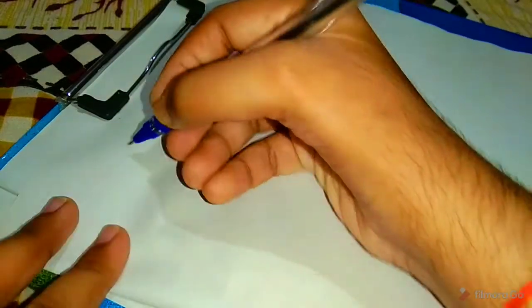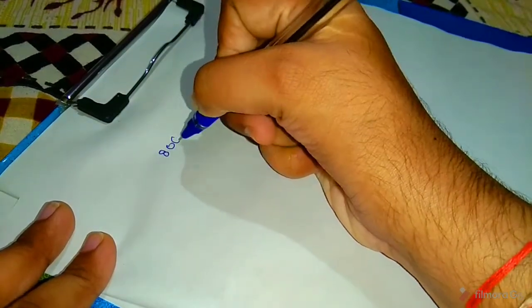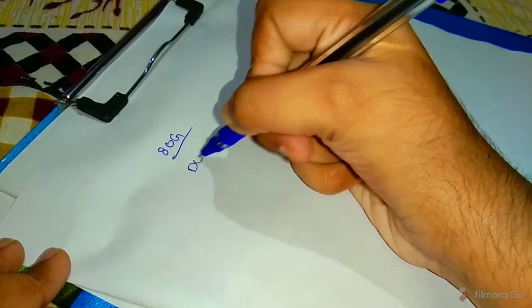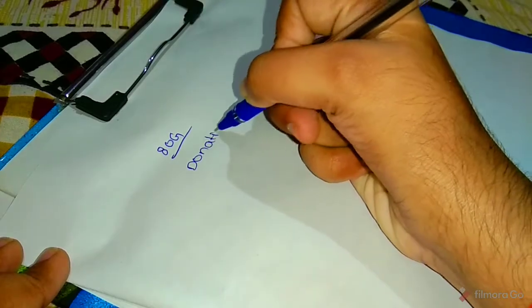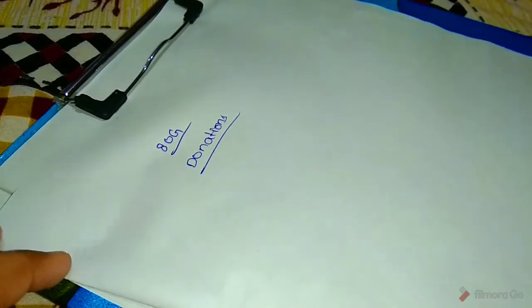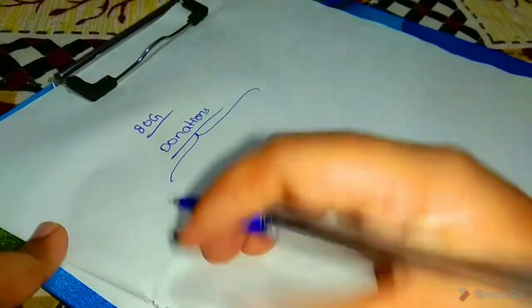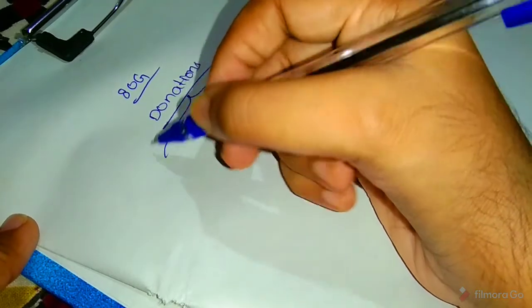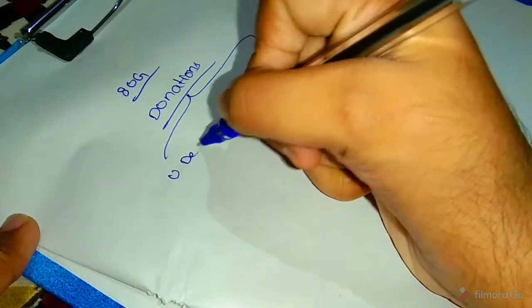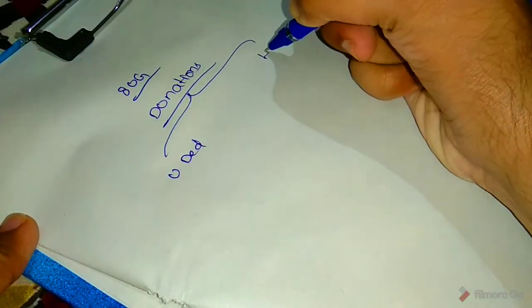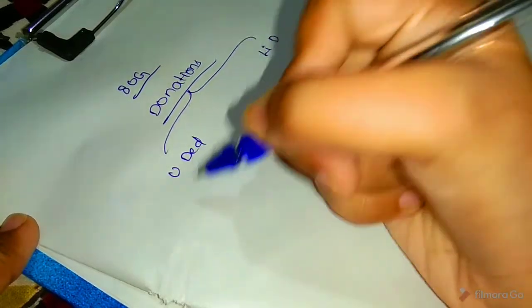Okay friends? See, the next section is 80G donations. If the assessee made any donations to institutions, these donations are divided into two categories. First one, unlimited deductions, and second, limited deductions.